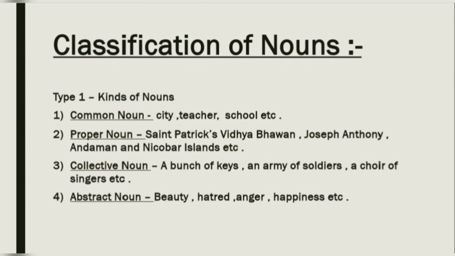Type 1 consists of kinds of nouns, like common noun: city, teacher, school, etc. Proper noun, name of proper places such as St. Patrick's Vidya Bhavan, name of a person like Joseph Anthony, name of a place such as Andaman and Nicobar Island. We always write it with a capital letter. Then comes collective noun, such as a bunch of keys, an army of soldiers, a group of people. Abstract noun: feelings and emotions such as beauty, hatred, anger, and happiness.